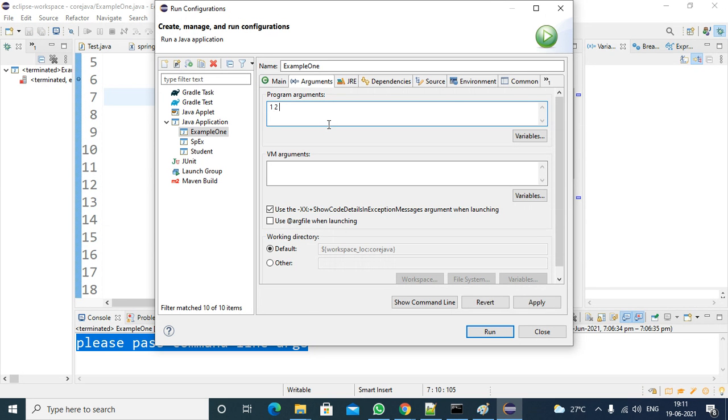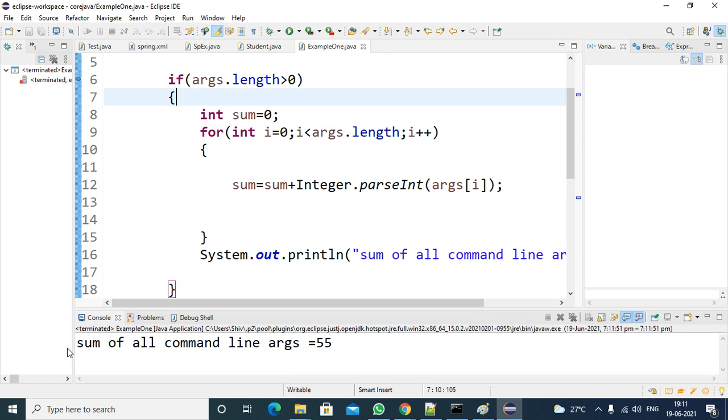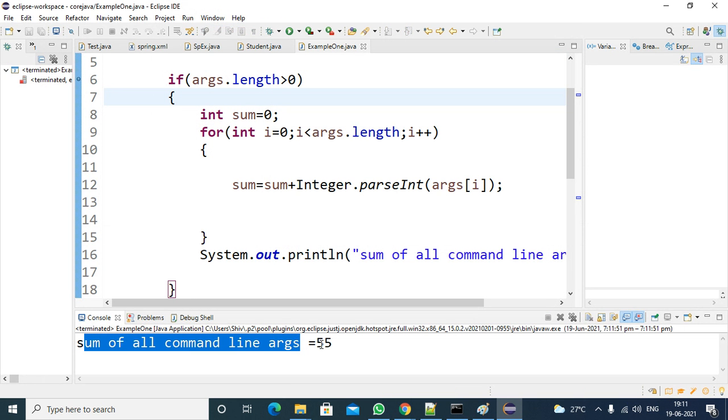So I am passing 1, 2, 3, separated by spaces, 4, 5, 6, 7, 8, 9, and 10. From 1 to 10, if you calculate the sum, it will be 55 as a result. So I am trying to run it, and you will get the result as 55. Sum of all the command line arguments equals 55.